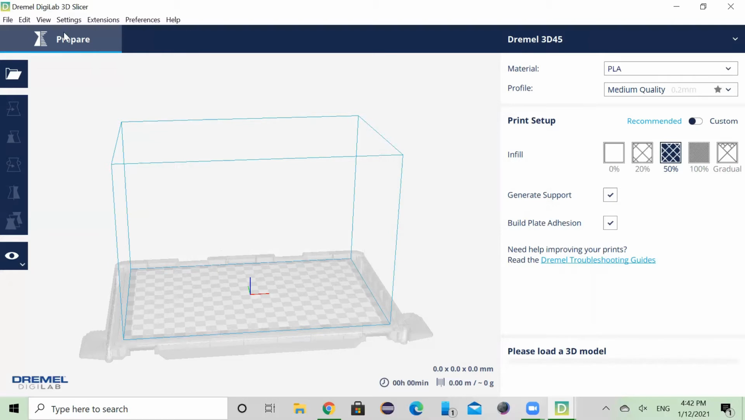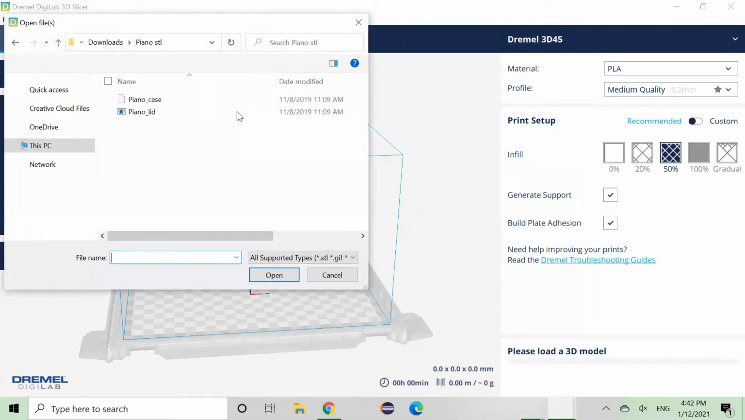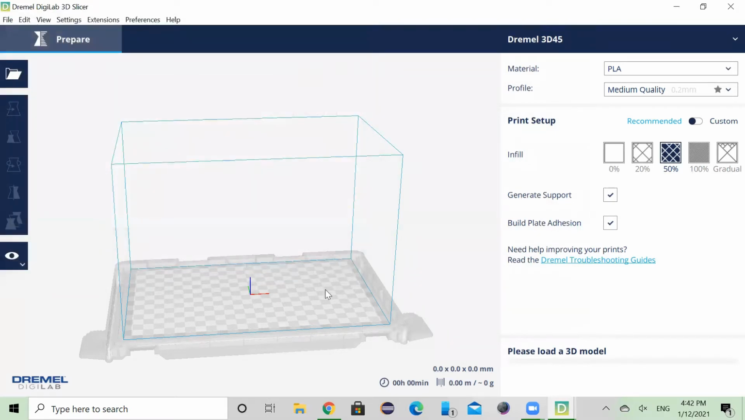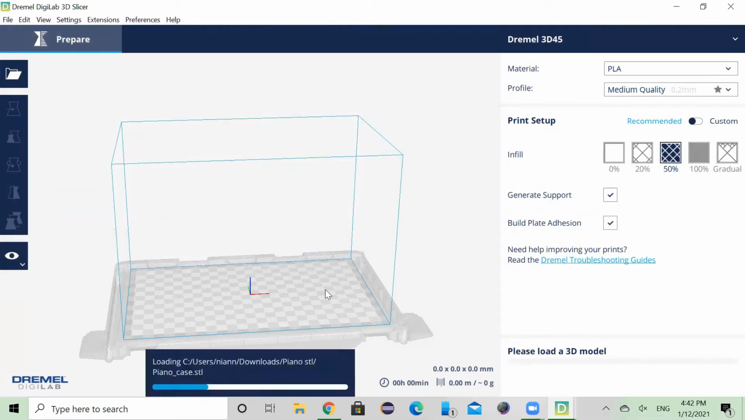To import your 3D model, you're going to go to File, click on Open Files, select your 3D model, and click Open. Dremel Slicer supports STL, OBJ, and EMF, but you can always double check by Googling.